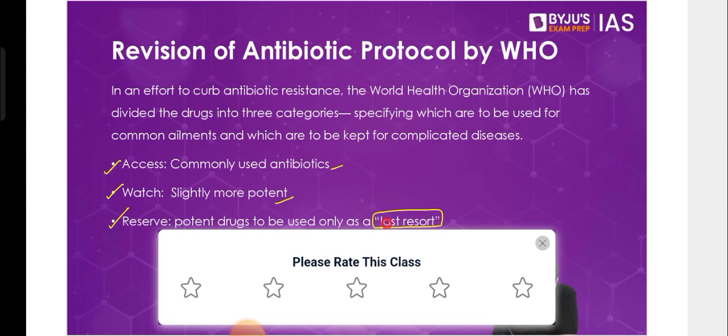These are also called last mile drugs. These are called last mile drugs, because they have to be taken only when nothing else is working for you. So that's why this categorization has been done, so that the people who are selling the medicines also should be aware that this is how the behavior should be.